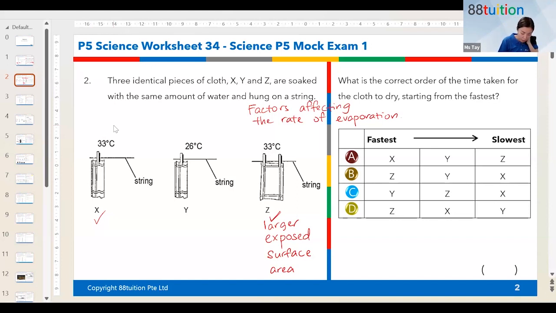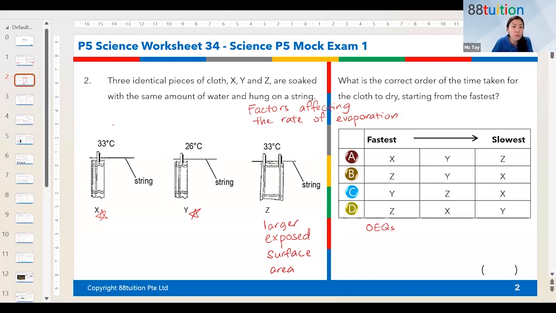Now, if you were to consider these two, X and Y, they have exactly the same amount of exposed surface area, but the temperature is different. How do you answer questions like that? You need to be very specific. Even though this is just the MCQ, if this comes out for open-ended question, are you able to explain clearly? Every time I look at MCQ, I will tweak it and change it to open-ended, right?